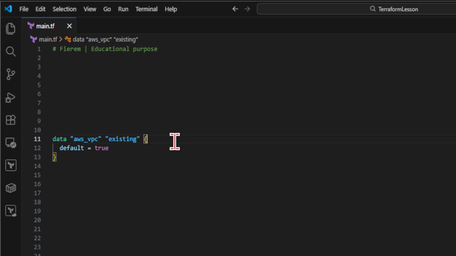Terraform reads this block and infers something immediately. This object has no life cycle, no creation phase, no destruction phase. There is no desired future state here, only a question: what already exists that matches this description? This is a lookup, not a plan. It's asking, is there an AWS VPC that is set to default? If it is true, reference it to the data source called existing.